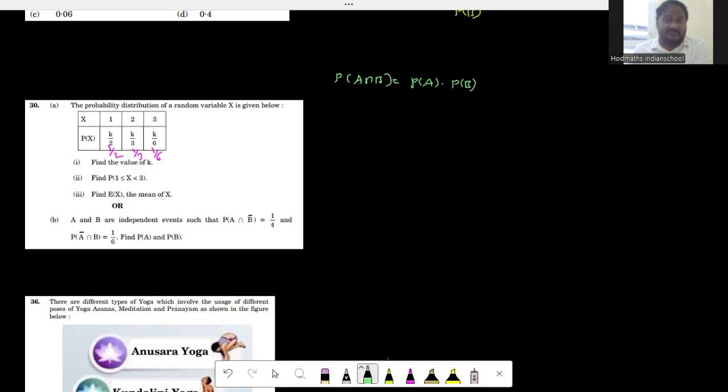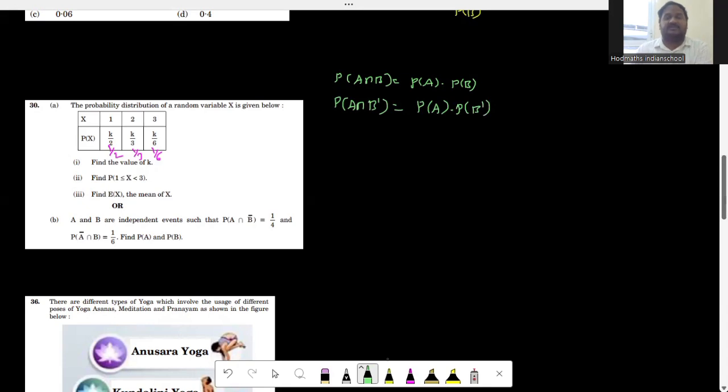And there is one more theorem. If A and B are independent events, then A and B dash also independent events. So what does that mean? Probability of A intersection B complement can be written as probability of A into probability of B complement, right? And probability of A complement intersection B can also be written as probability of A complement into probability of B. So for my calculation purpose, I would like to take probability of A is equal to X and probability of B is equal to Y.